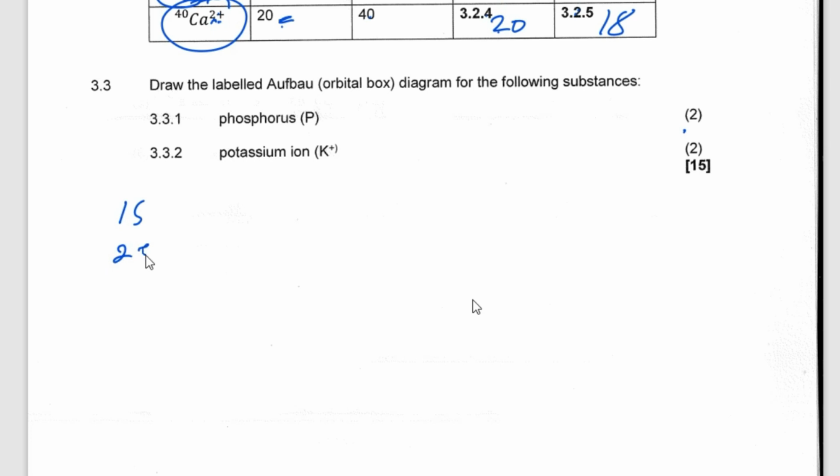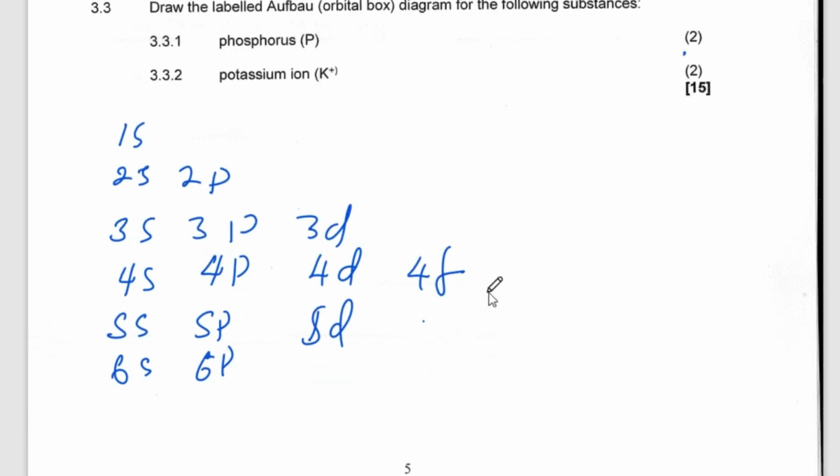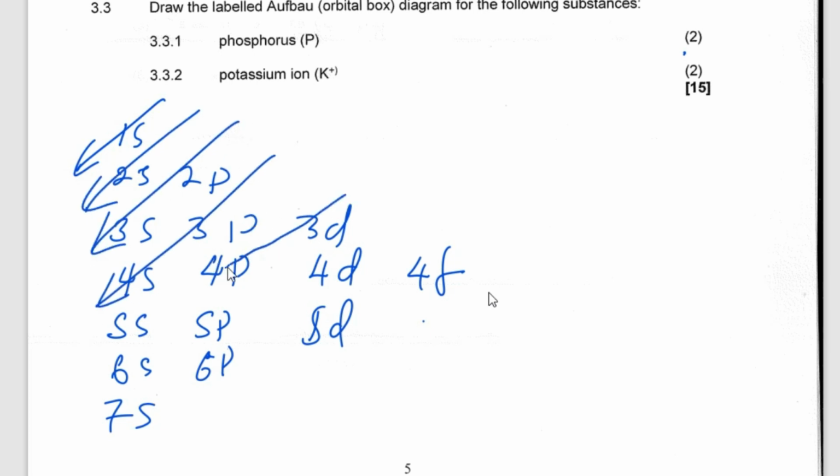1s, 2s, 2p, 3s, 3p, 3d, 4s, 4p, 4d, 4f, 5s, 5p, 5d, it's fine like that, 6s, 6p, whatever, 7s, okay, like that.